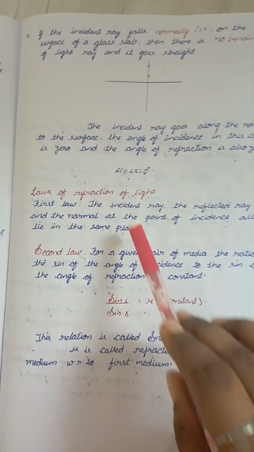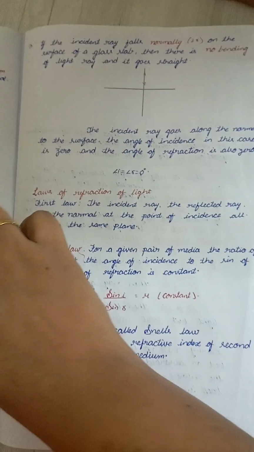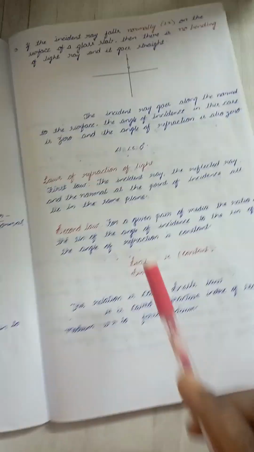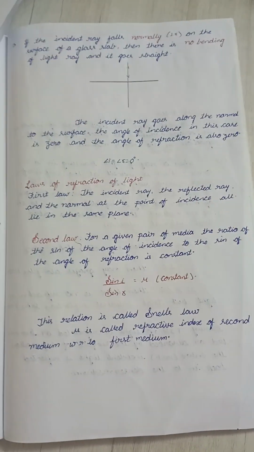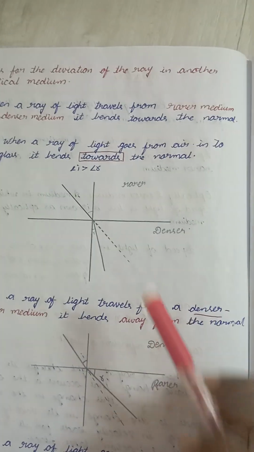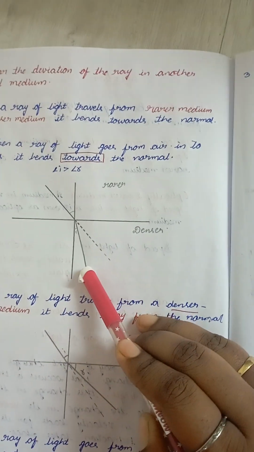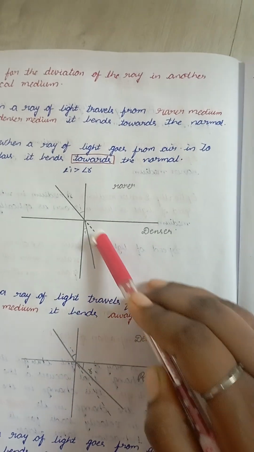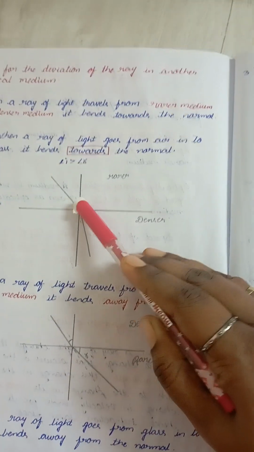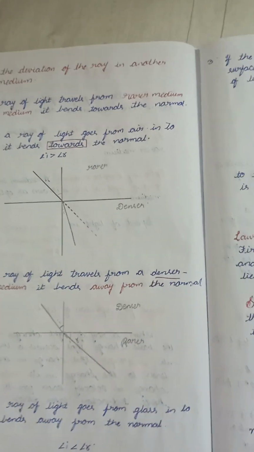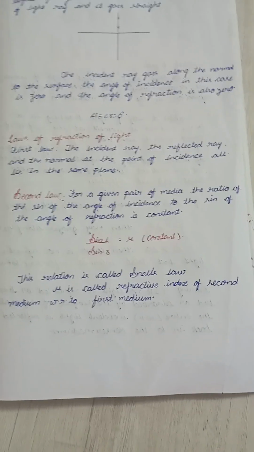As we have laws for reflection, for refraction also we have two laws. What is the first law? The incident ray, the refracted ray, and the normal at the point of incidence all lie in the same plane. See, all are lying in the same plane. Second law: for a given pair of media, the ratio of the sine of the angle of incidence to the sine of the angle of refraction is constant. That we call Snell's law.